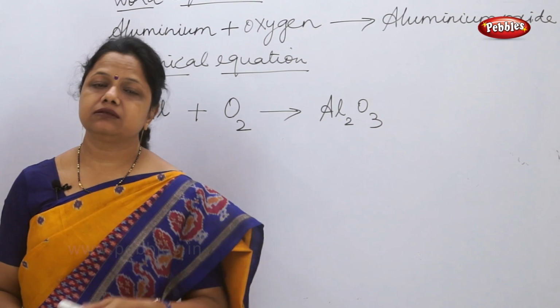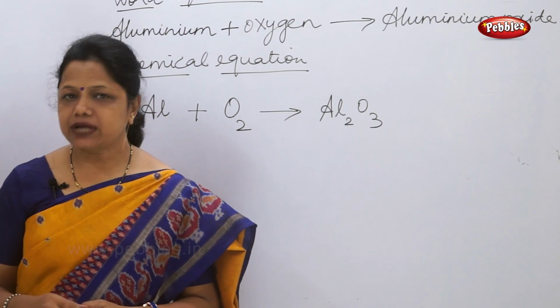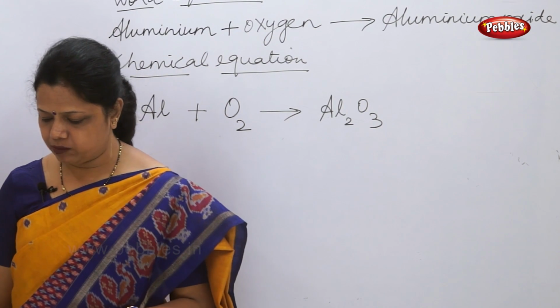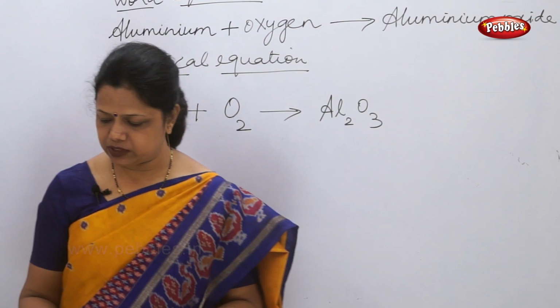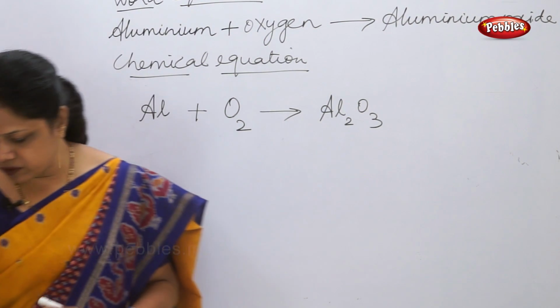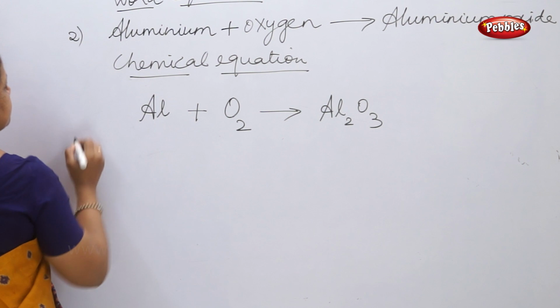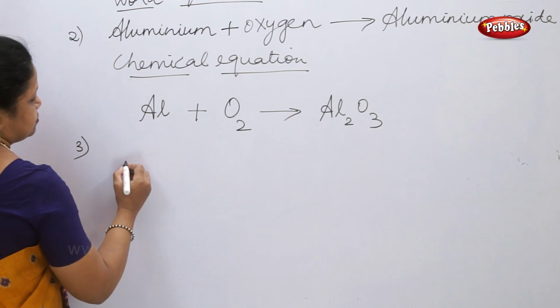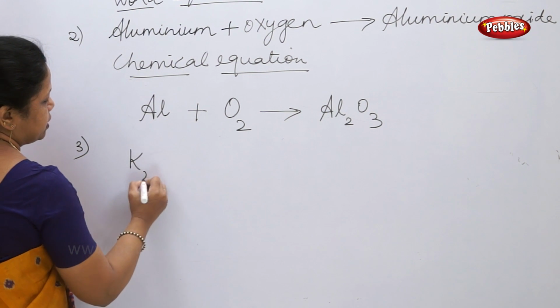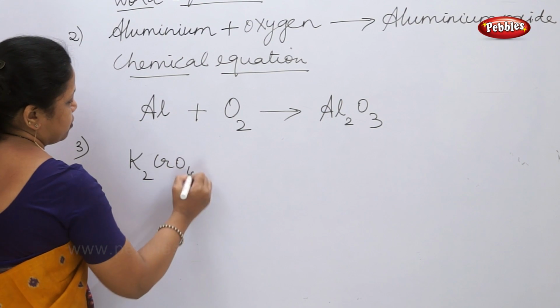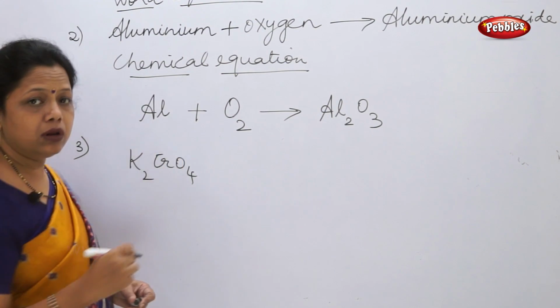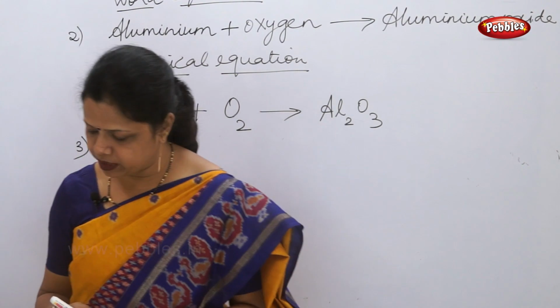They have given us the two names, potassium chromate and barium sulfate. Note your observation. Now let's write. They have given us the formula also. Now this was second, this was third. So potassium chromate, K2CrO4. The whole formula of potassium chromate is this.